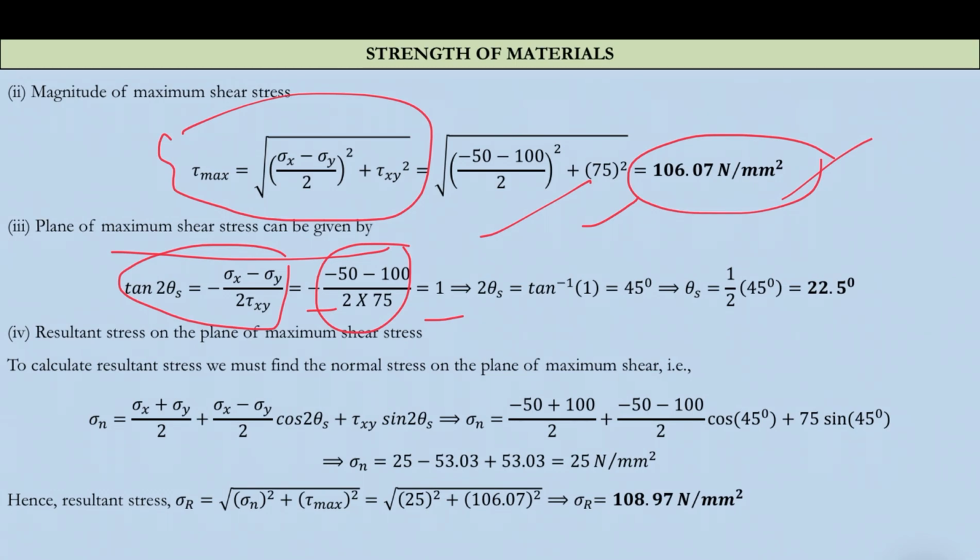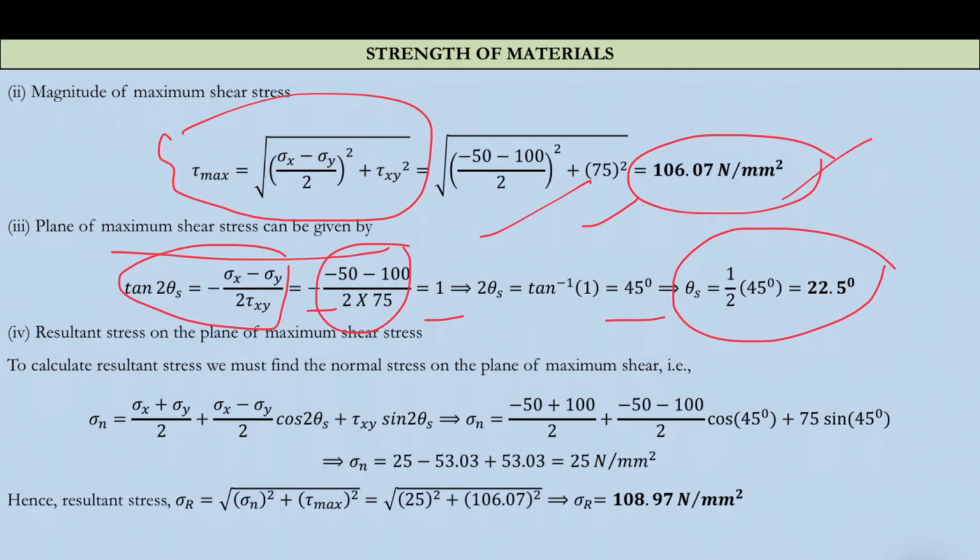So tan 2 theta s is 1. That means 2 theta s is 45 degrees, and theta s will become 22.5. This is the plane on which maximum shear stress will occur.